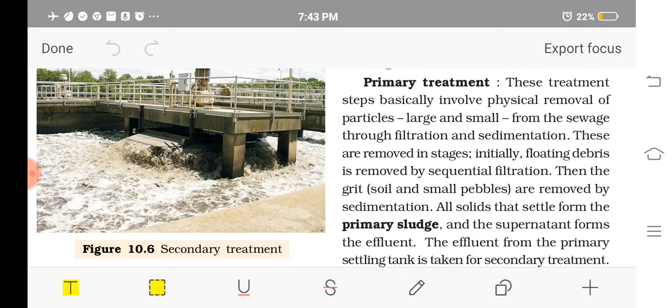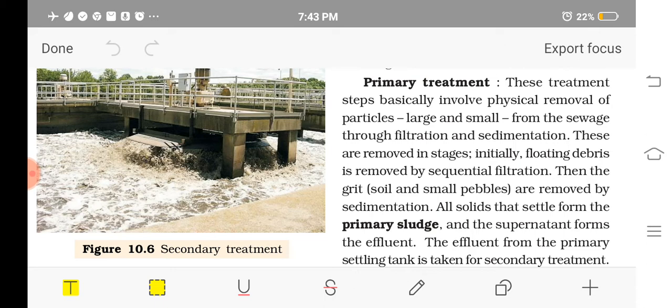By physical processes like filtration and sedimentation. Filtration is done to remove the floating substances from the sewage, and sedimentation is done for removing the grit particles. Small soil particles, small pebbles, etc., are removed by sedimentation.